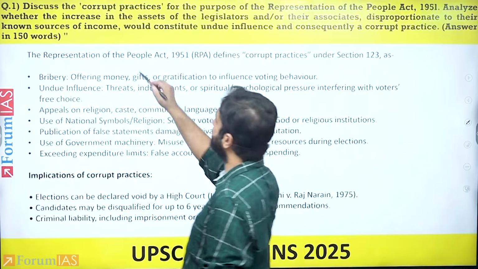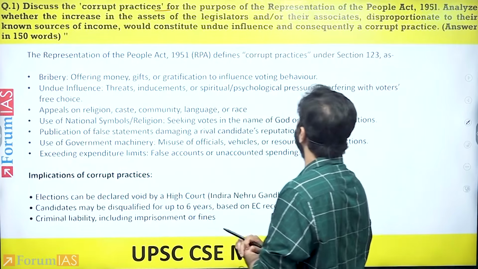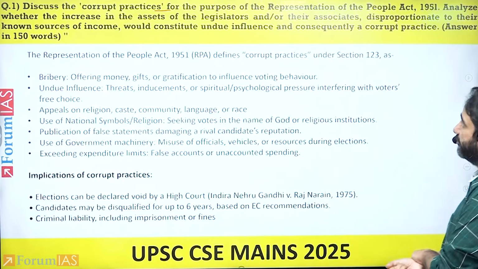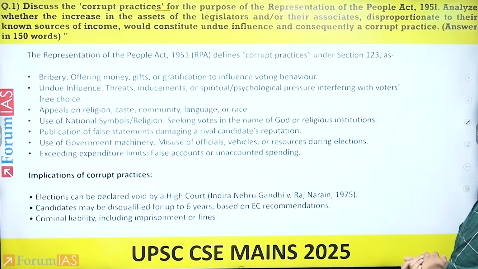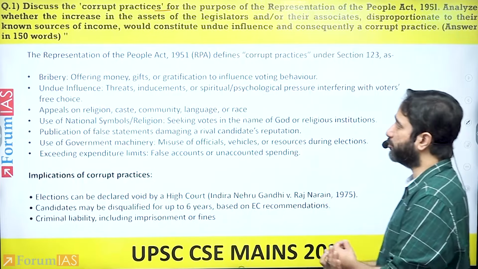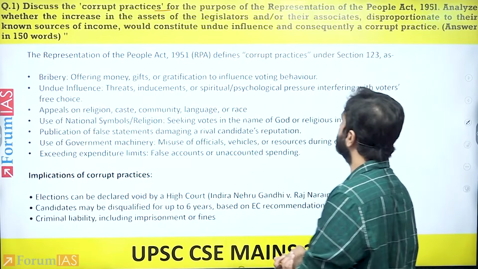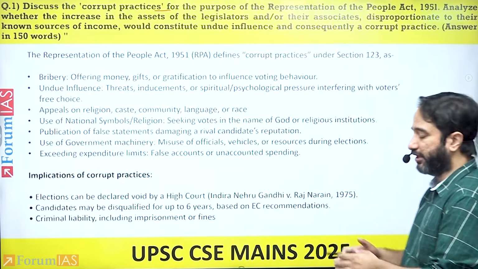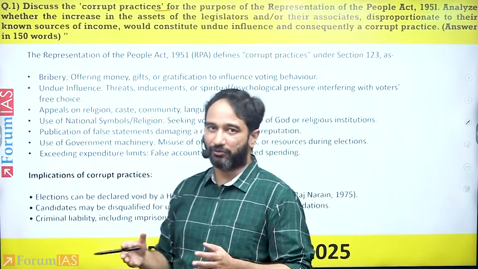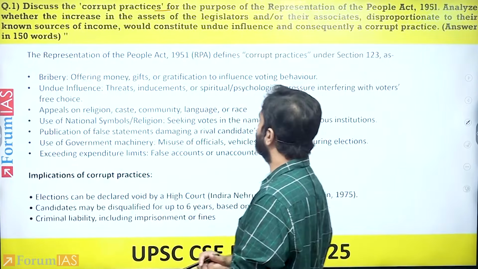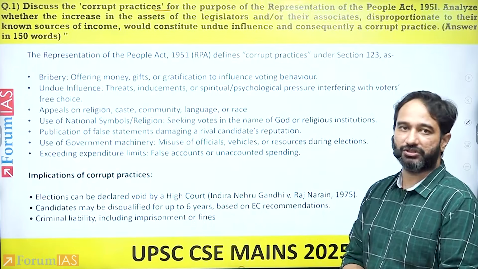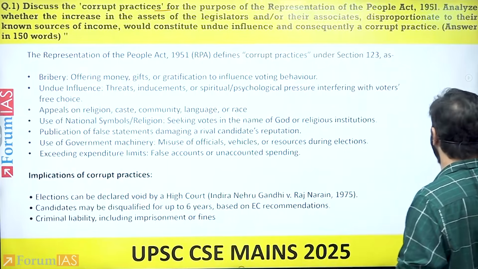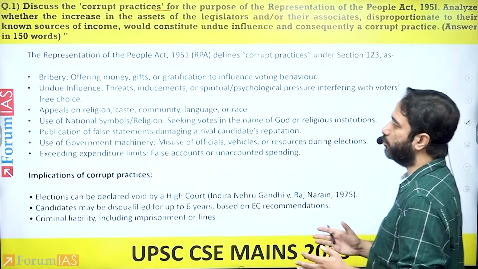The next question: discuss the corrupt practices for the purpose of the Representation of People Act 1951. Assess whether the increase in the assets of the legislator or their associate disproportionate to the known sources of income would constitute undue influence and consequently a corrupt practice. 150 words. It's a very long question with the amount of words that they have allowed. So you need to reduce this in terms of how many words you can end up writing. You need to make sure that the answer is comprehensive rather than way too elaborative.